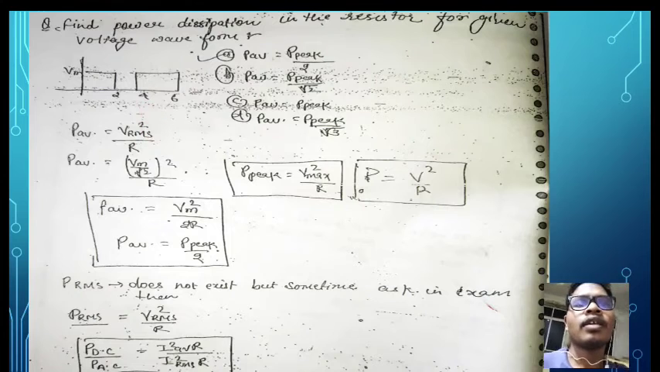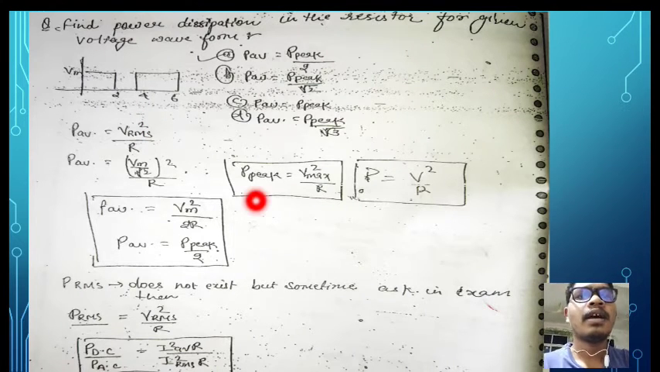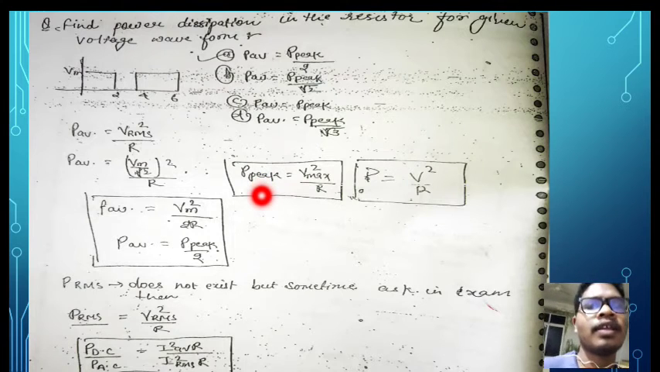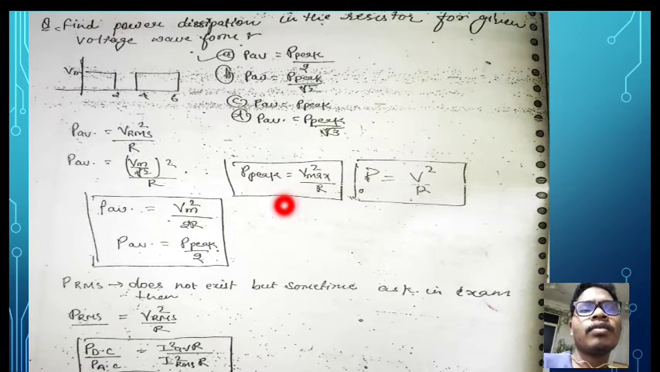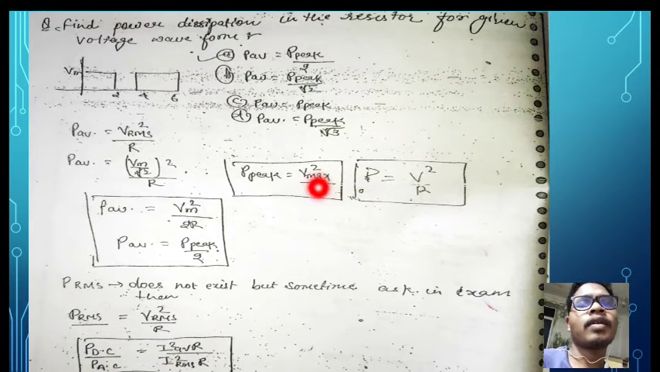Okay, so we already know the peak power is equal to V maximum square divided by R, or P is equal to V square divided by R. We already know this from our basic classes. Power is equal to V square divided by R. So here we are taking V maximum square divided by R.